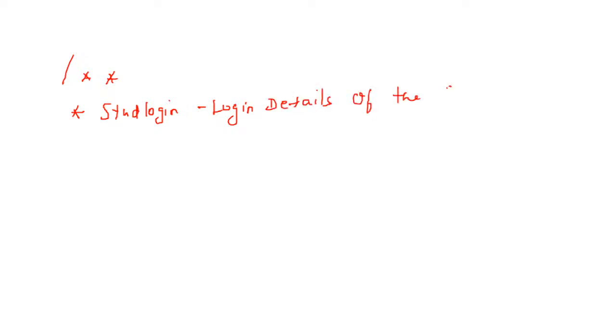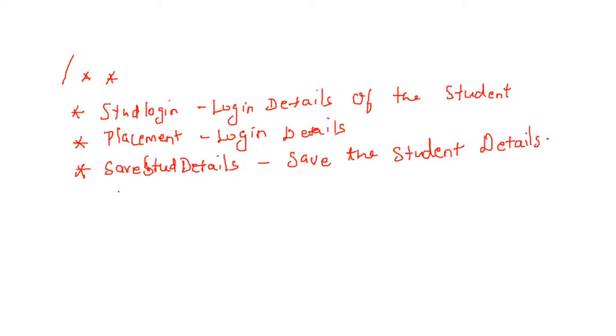For the student placement activity, similarly, I can give one more user-defined method called view student details. What is the use of this method? I am giving the user-defined method name as view student details. It is used for viewing the student details. Clear? This is the use of a user-defined method.